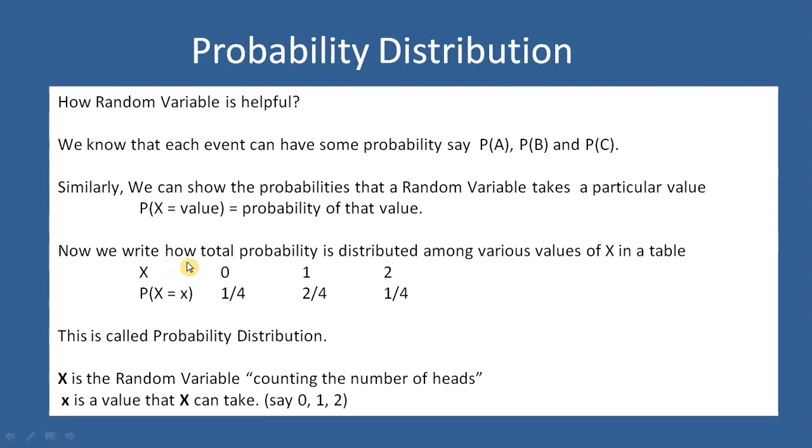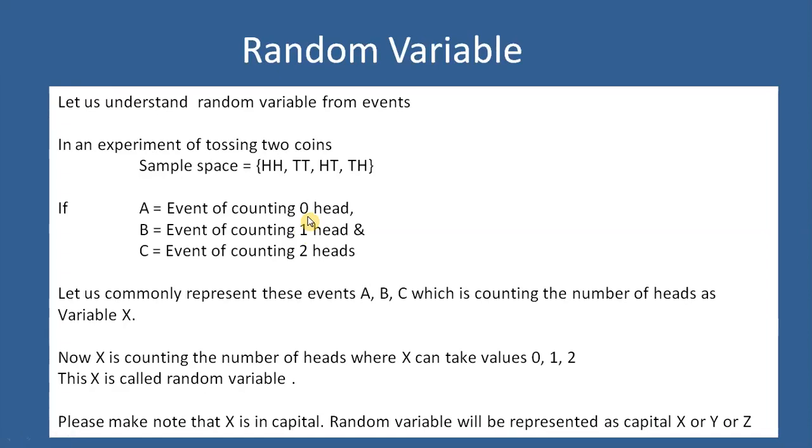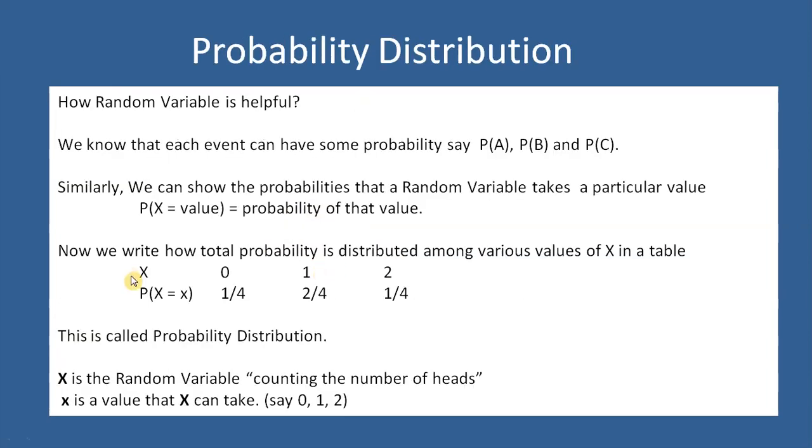Now we write how total probability is distributed among various values of X. Here in this example, the various values of X are 0, 1 and 2. First we write the values that a random variable takes: 0, 1, 2. Then we write the probability of the random variable when it takes a particular value. When X equal to 0, the probability is 1 by 4. When X equal to 1, the probability is 2 by 4. And X equal to 2, the probability is 1 by 4. This is called probability distribution.